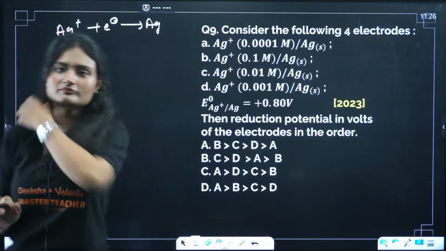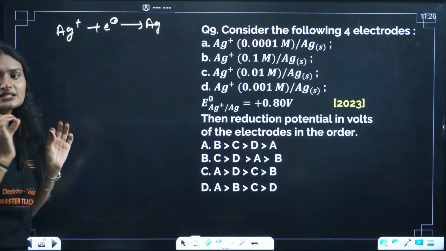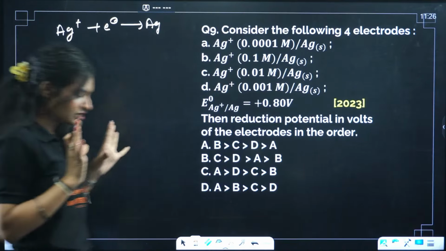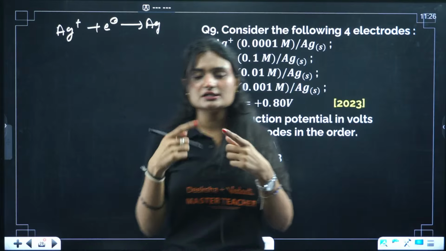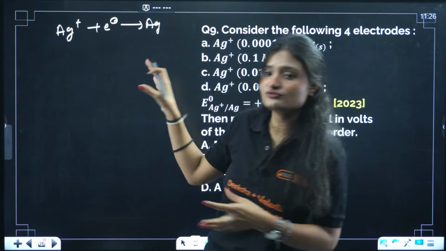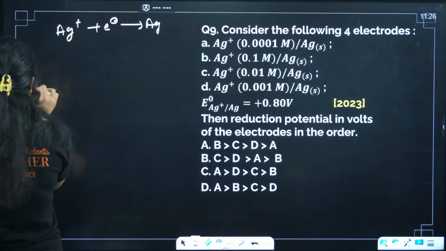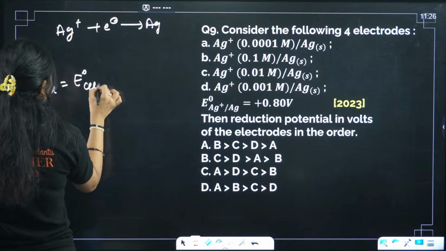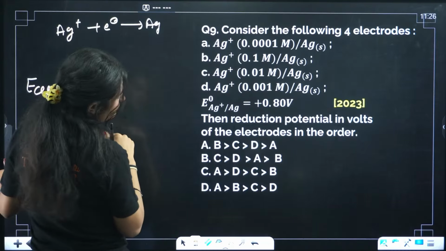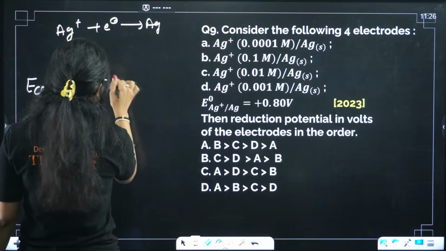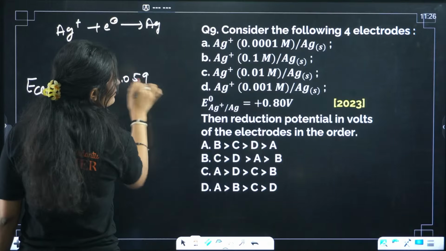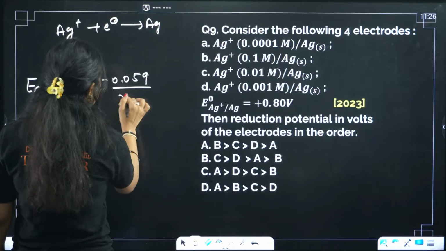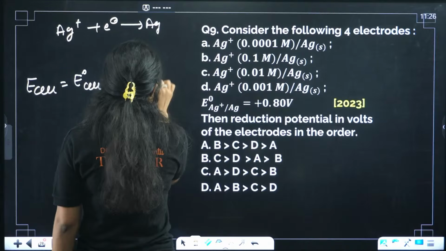Now I'll write the E cell equation, how to calculate the cell potential for this particular cell. E cell will be equal to E naught cell minus 0.059 by n, number of electrons, log of